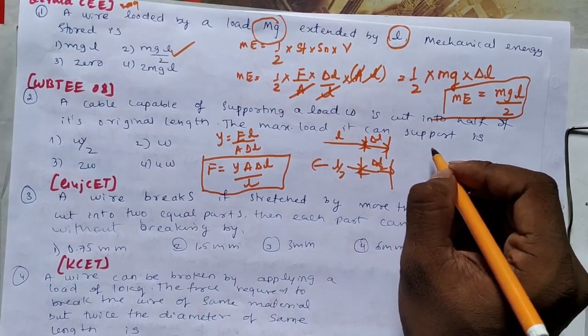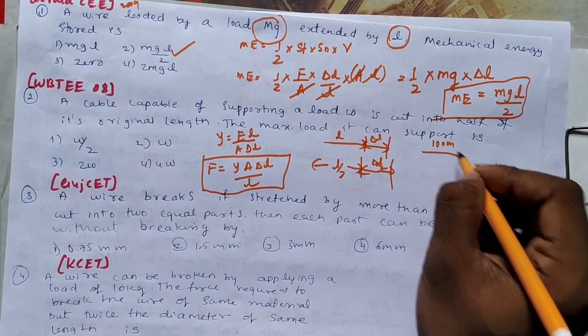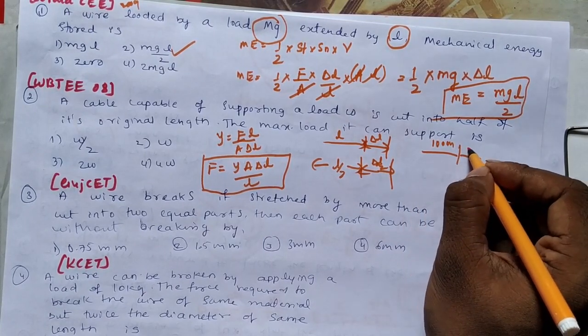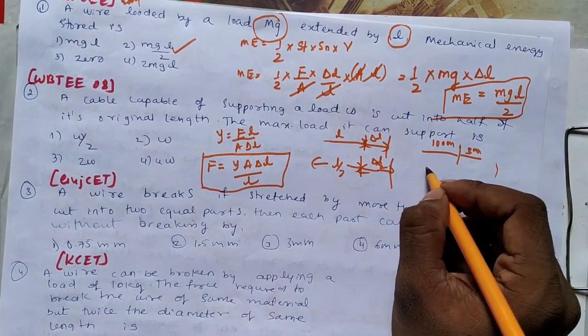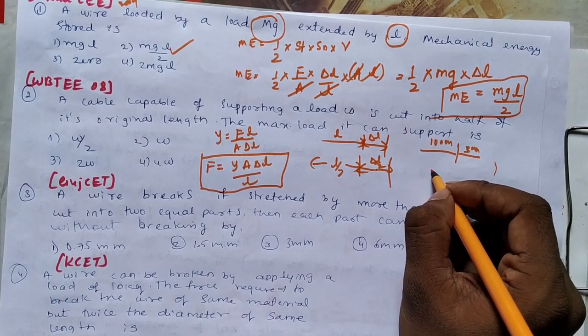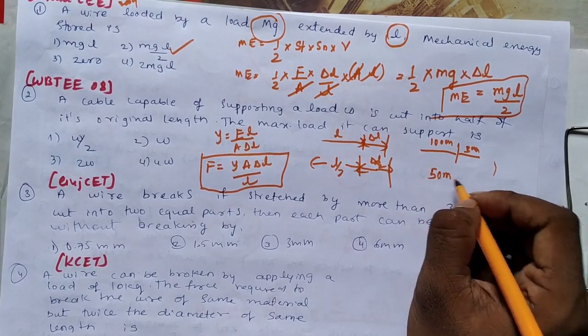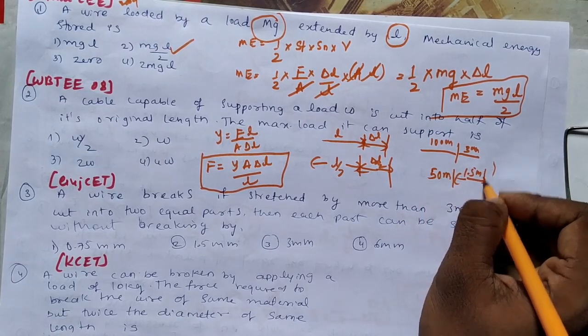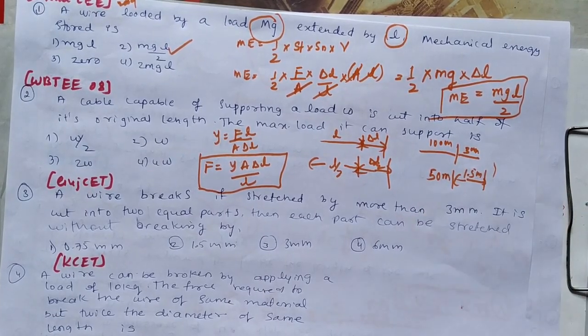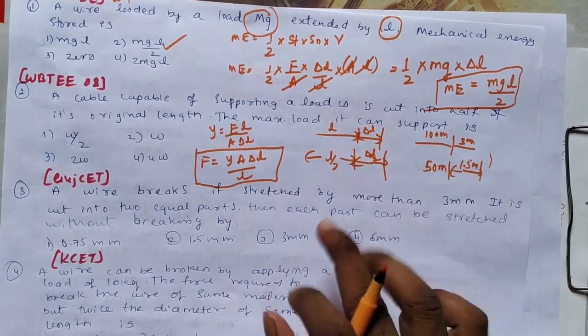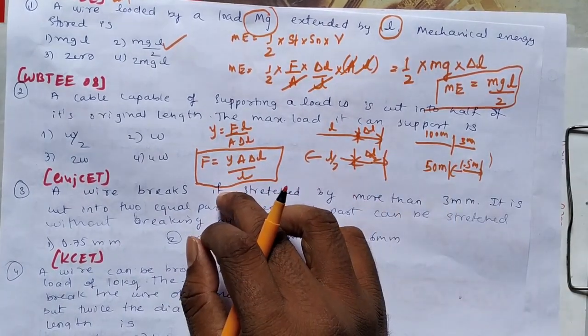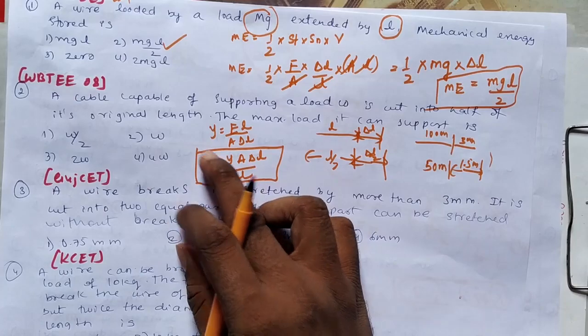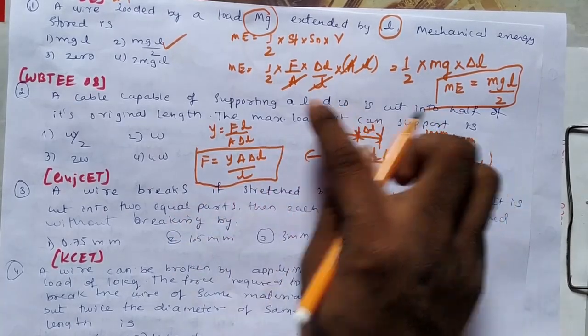For example, I have a 100 centimeter wire and it can be stretched up to 3 centimeter, and if it is reduced to 50 centimeter wire, then this 3 centimeter will be reduced to 1.5 centimeter.